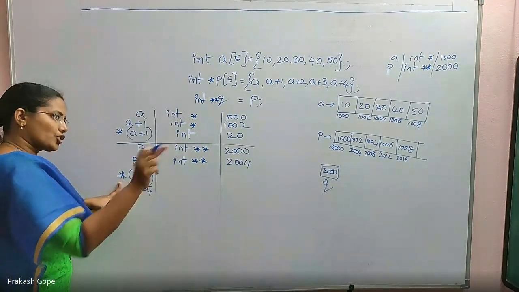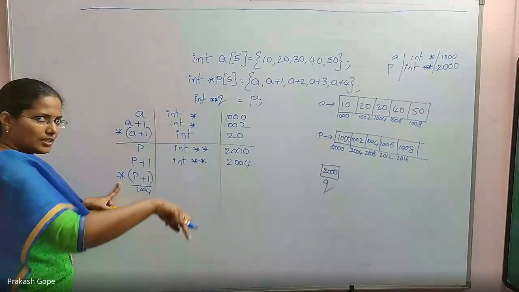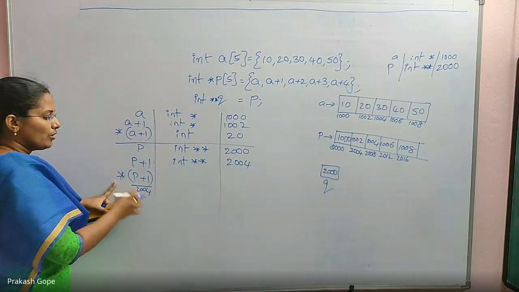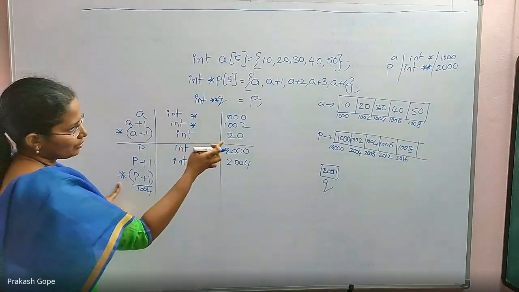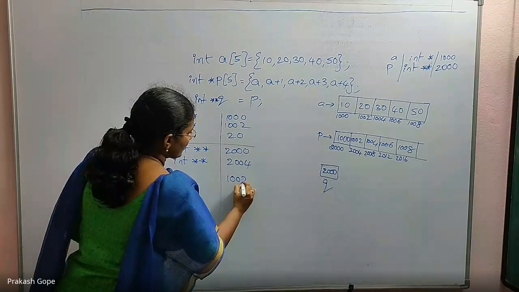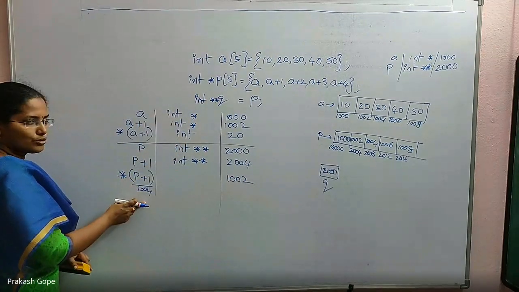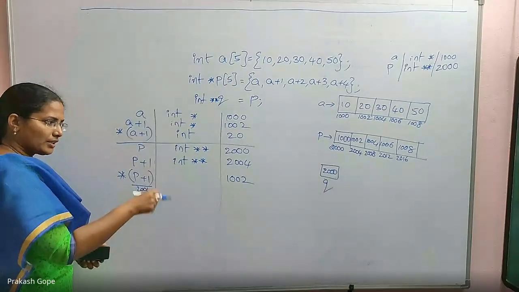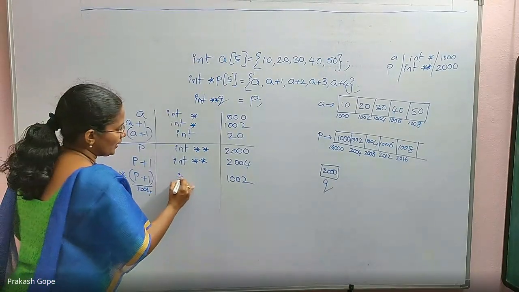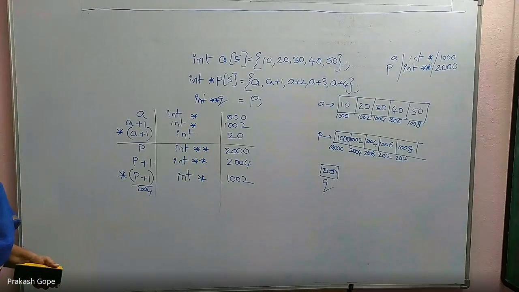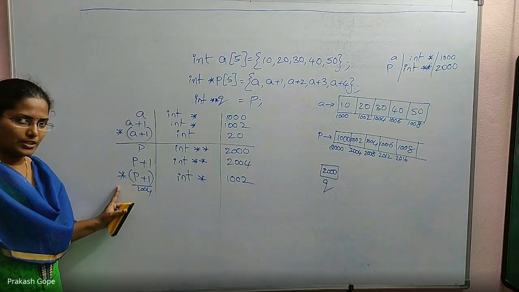Star of it is its content. We have seen pointer to a pointer yesterday, right? So 2004's content is 1002, and the type is, because I have already used one dereferencing and retrieved its content, the type of pointer changes to int star because 1002 is int star. I used one dereferencing, that's all.